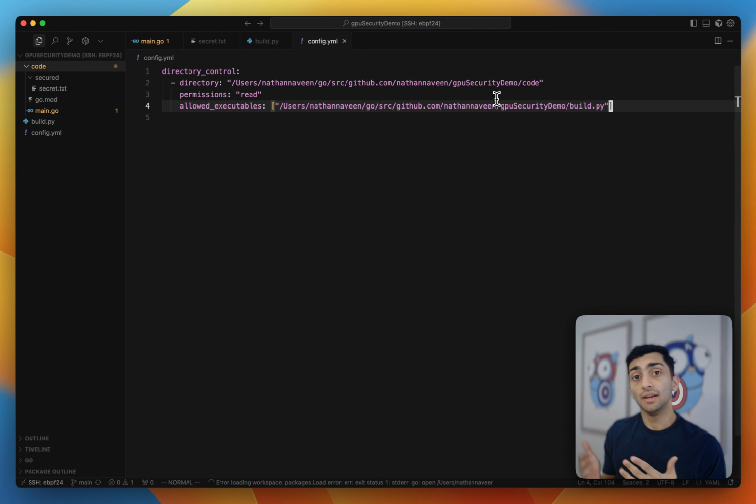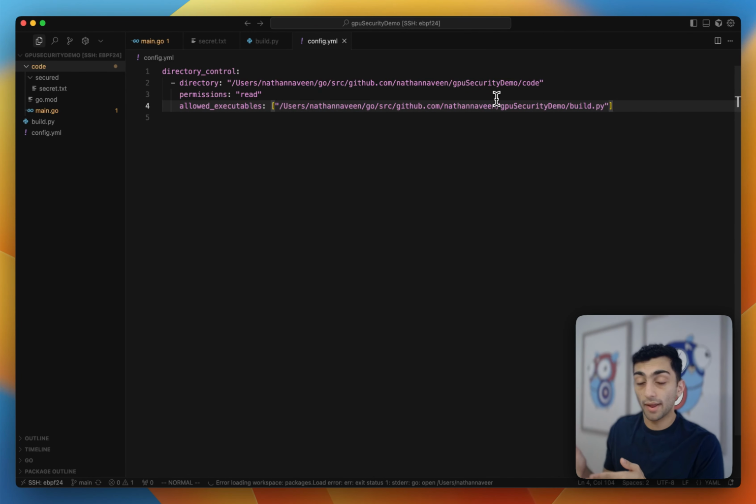Now, normally, this policy would not work at all, since build.py calls main.go. It reads data in main.go, but main.go has to read a secret, which is also in the code folder. So in reality, this policy should not work because main.go does not have access to read the secret. This is where our Bomfather inheritance comes into play.